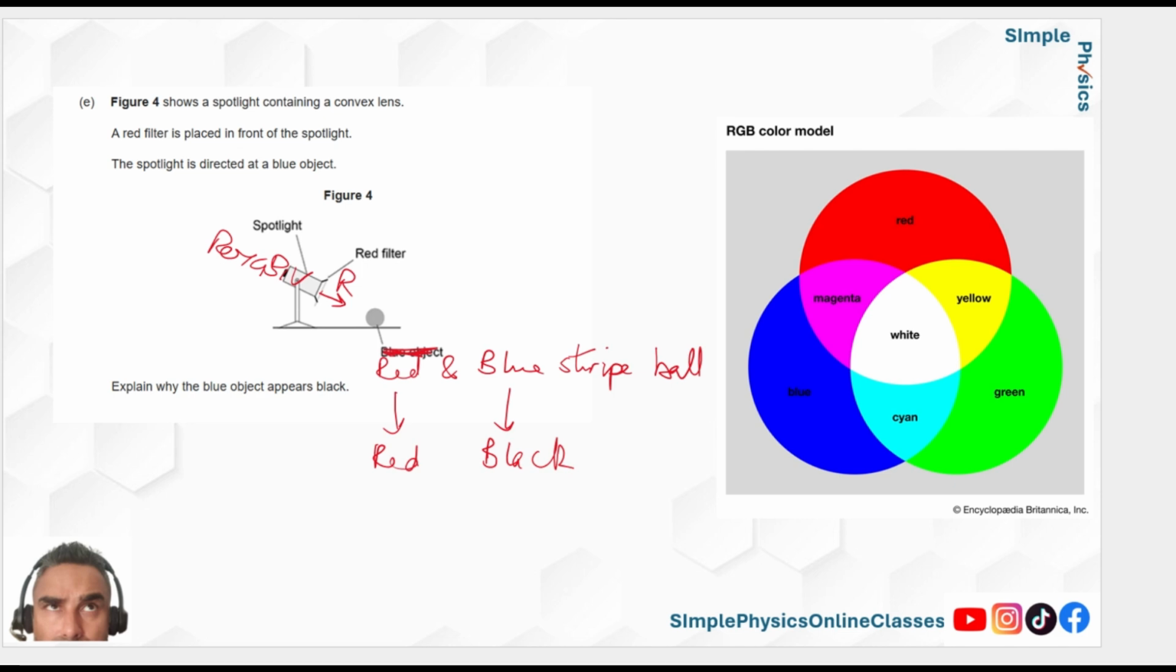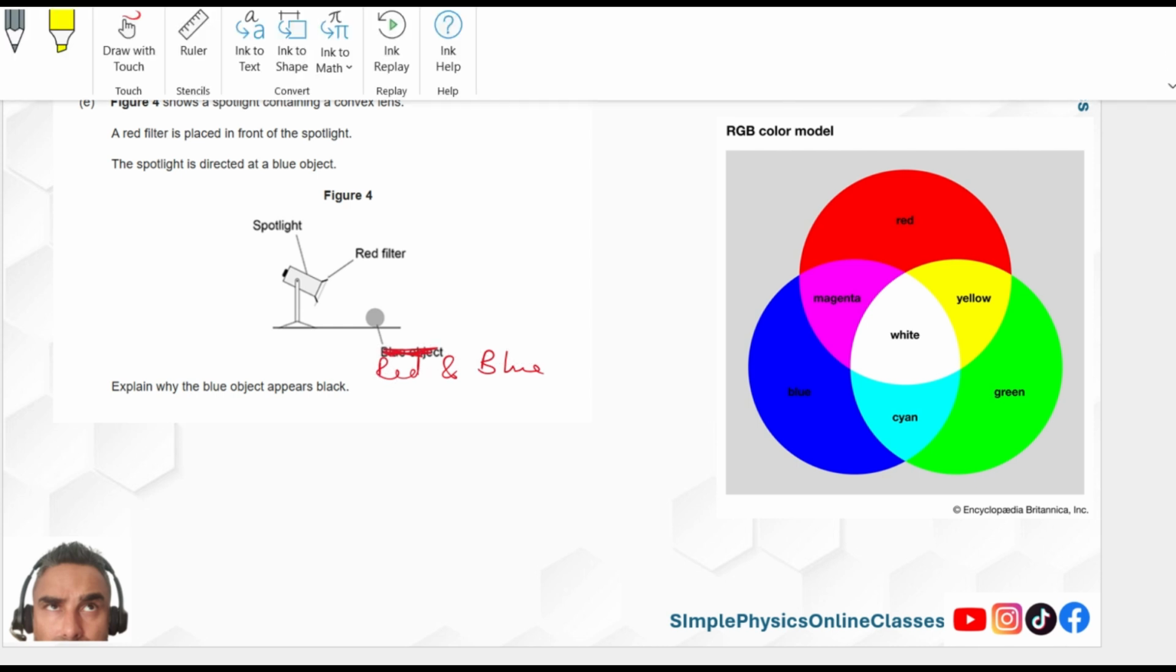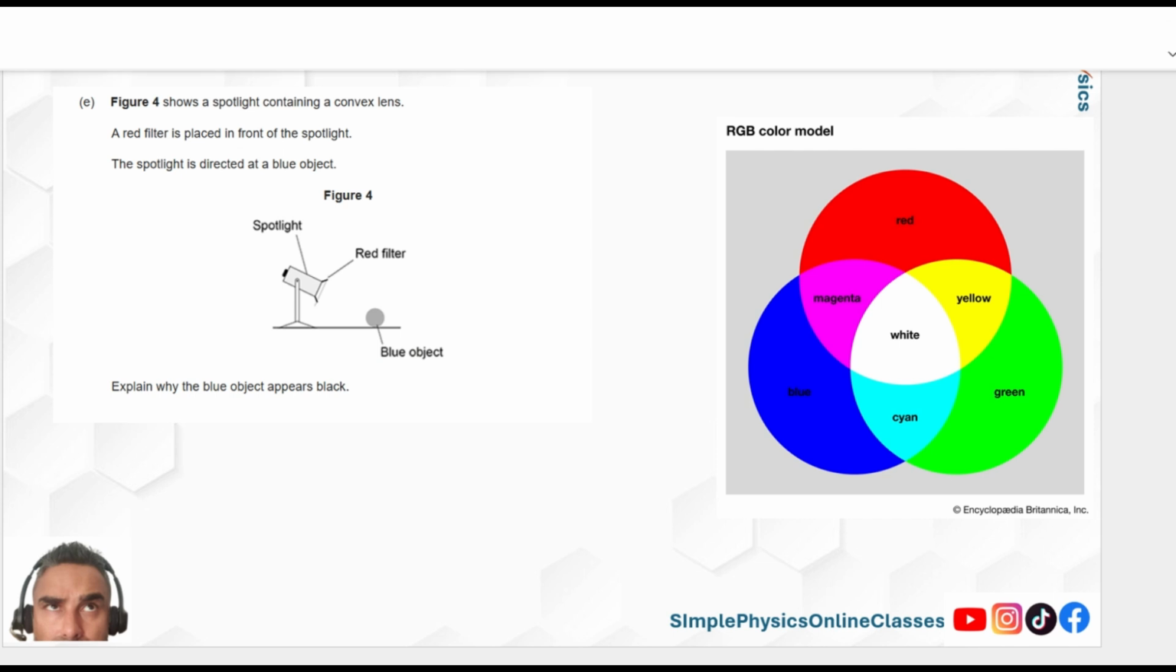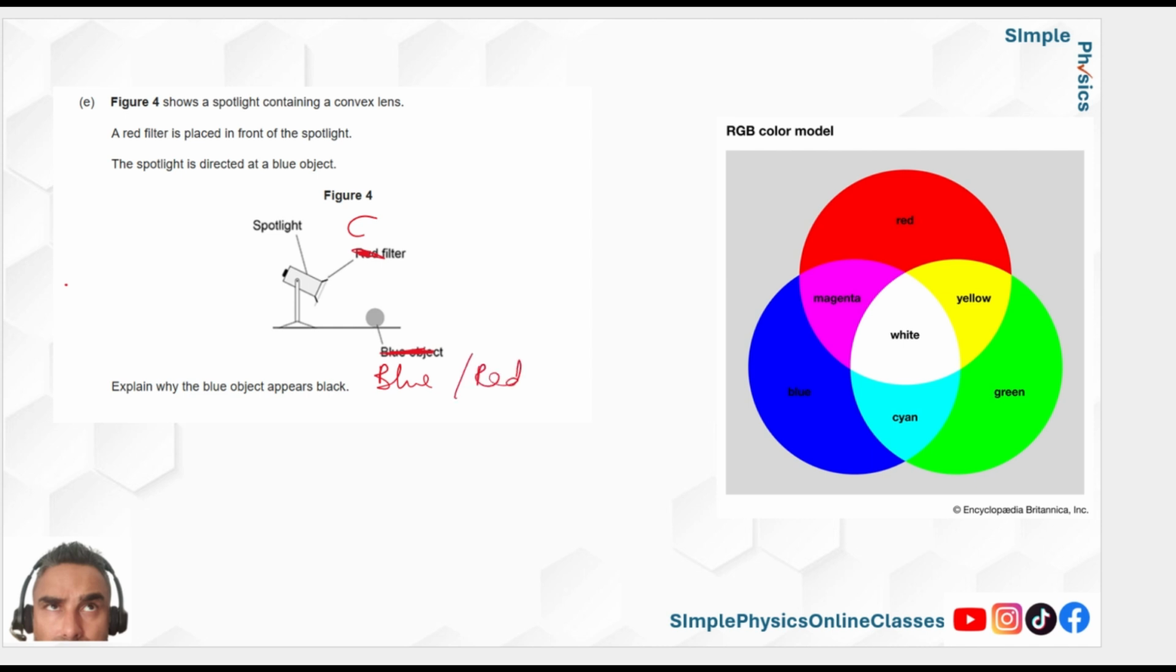Let's do another one just to make sure you've understood it. Again, pause it before you go through the answer. So let's say, for example, you've got a cyan filter, and this time you've got three colors on there. Let's say you've got a blue, red and green striped ball.